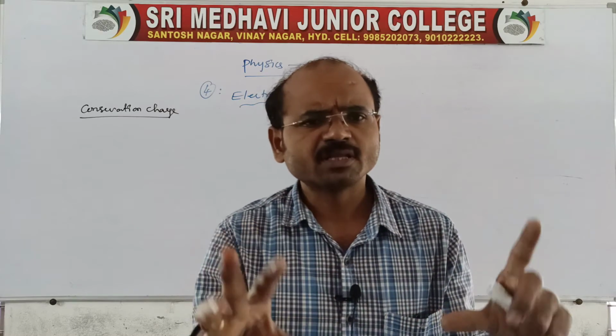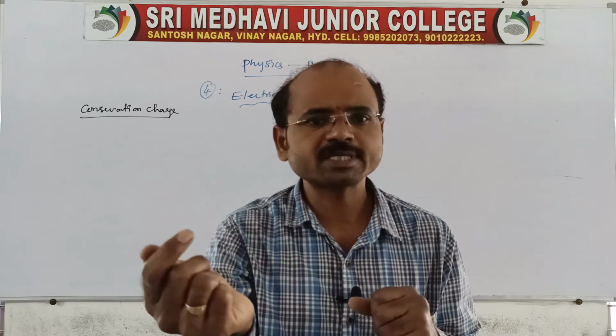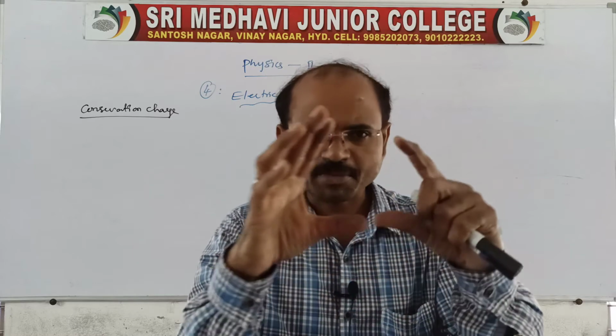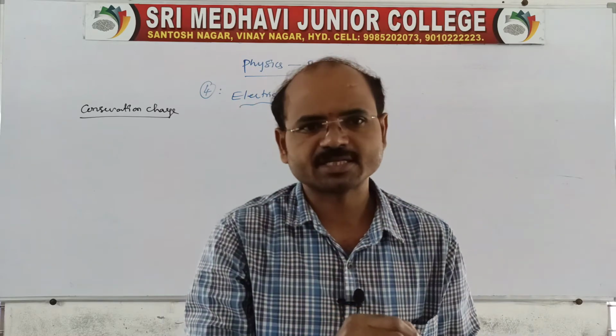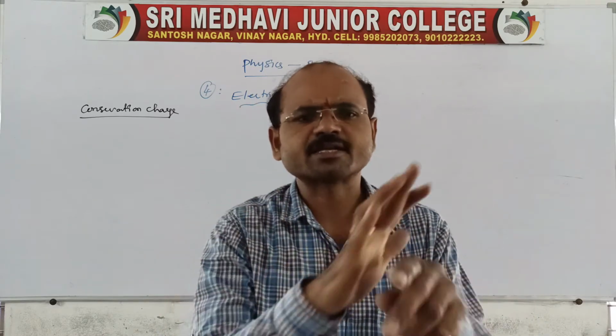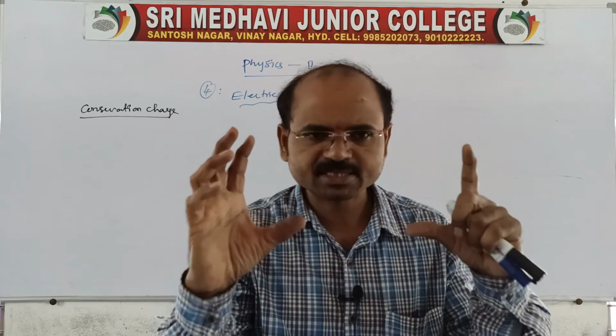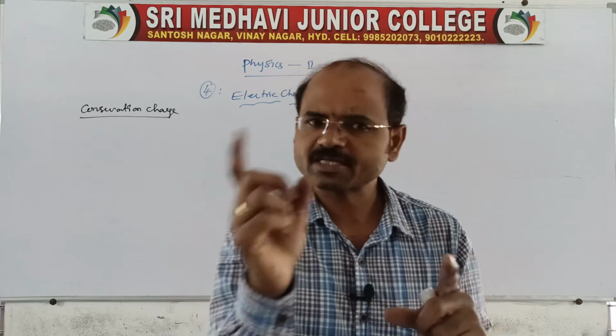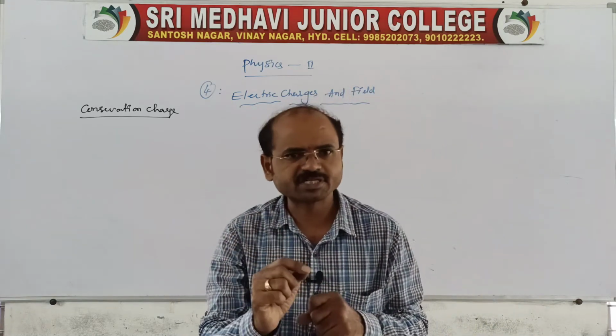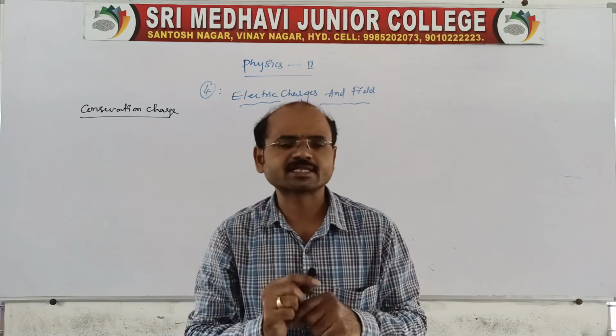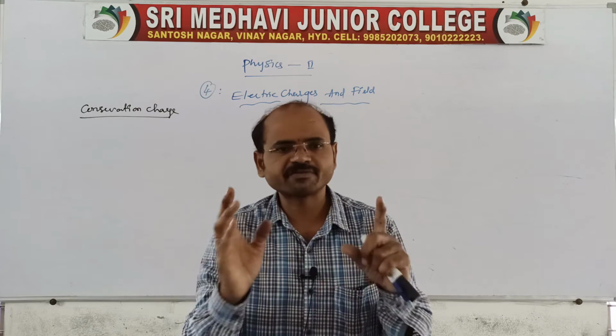Here also the charges are of two types, positive and negative. So the sum of both positive and negative charges in a given isolated system remains constant.